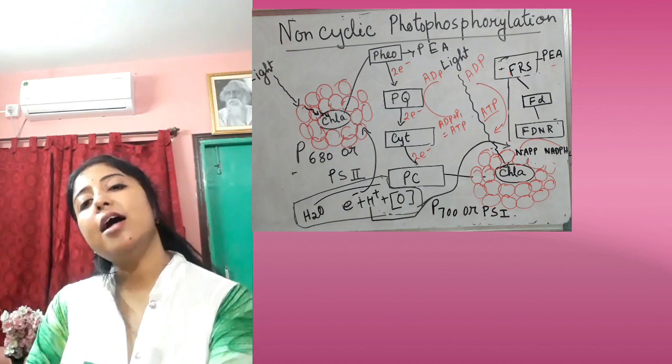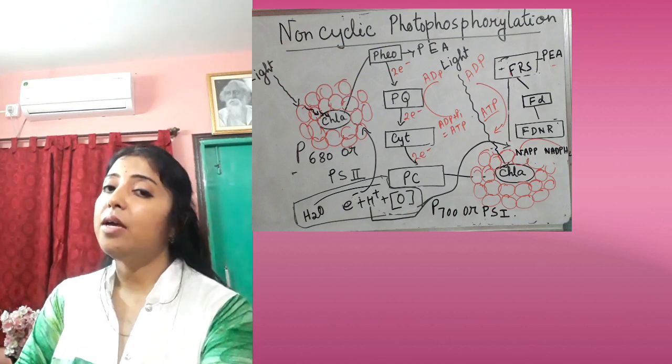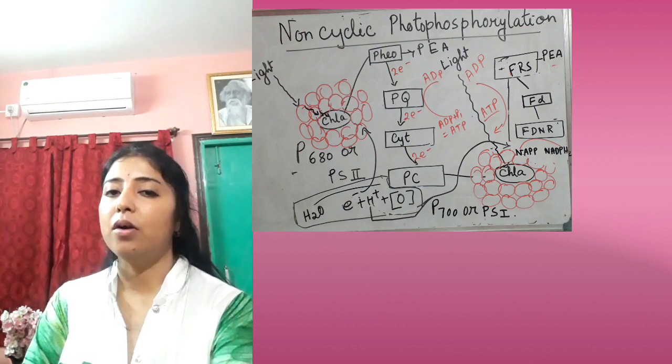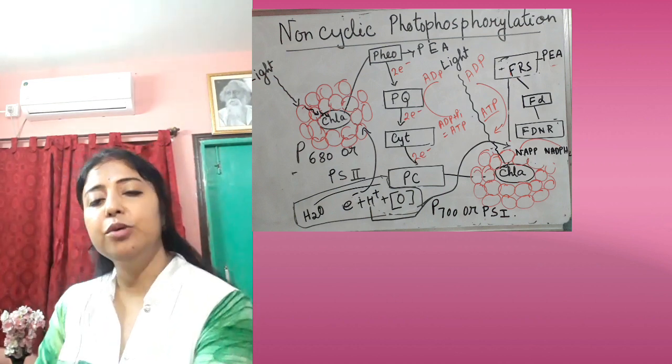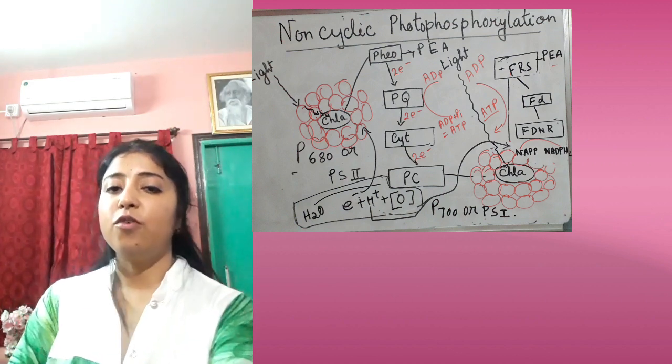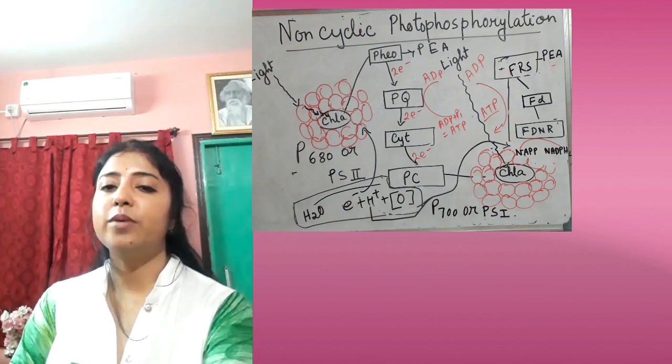Last day I told you. Today I will discuss the non-cyclic photophosphorylation. PS2 will be happening only in the grana thylakoids, and PS1 will be happening both in grana and stroma thylakoids. Okay, last day I told you that also. Today, first of all, what is non-cyclic photophosphorylation?